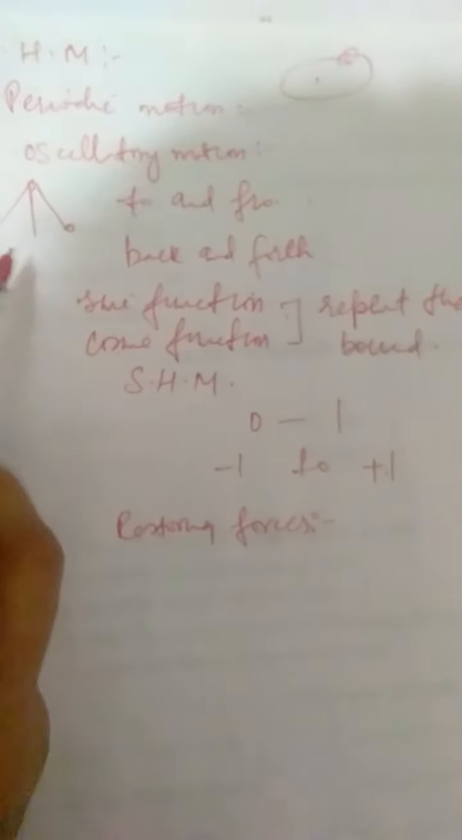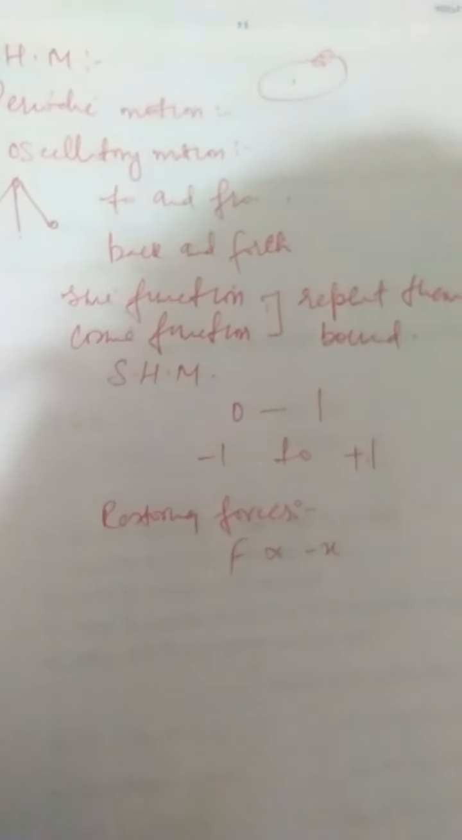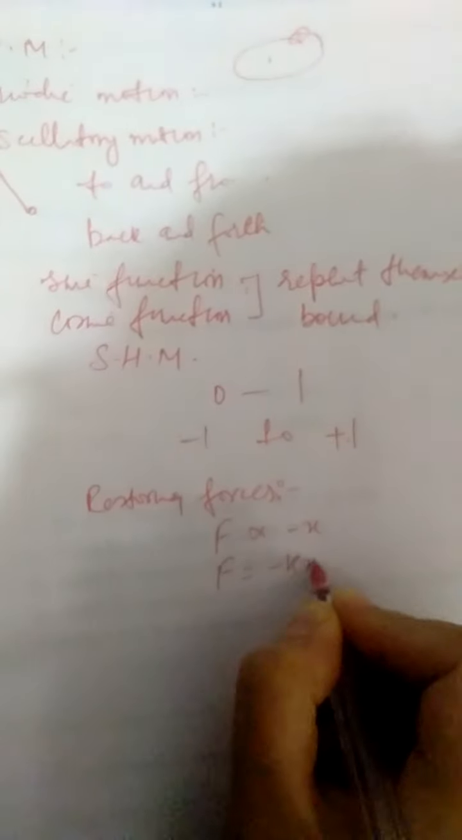So we can say that restoring forces are directed opposite to the direction of increasing displacement. Such forces are proportional to minus x, where x is the displacement of the pendulum from its mean position. So we can say that F is equal to minus kx. k is the constant of proportionality, also called the force constant.